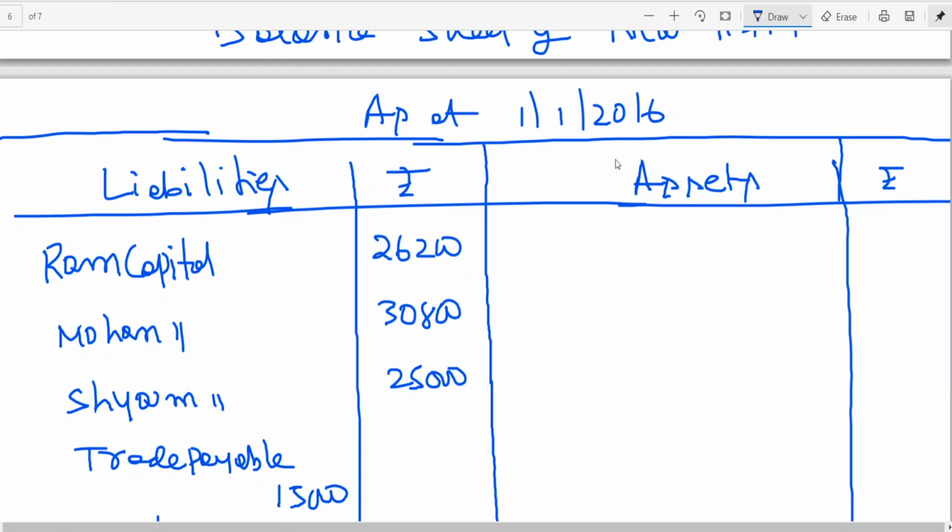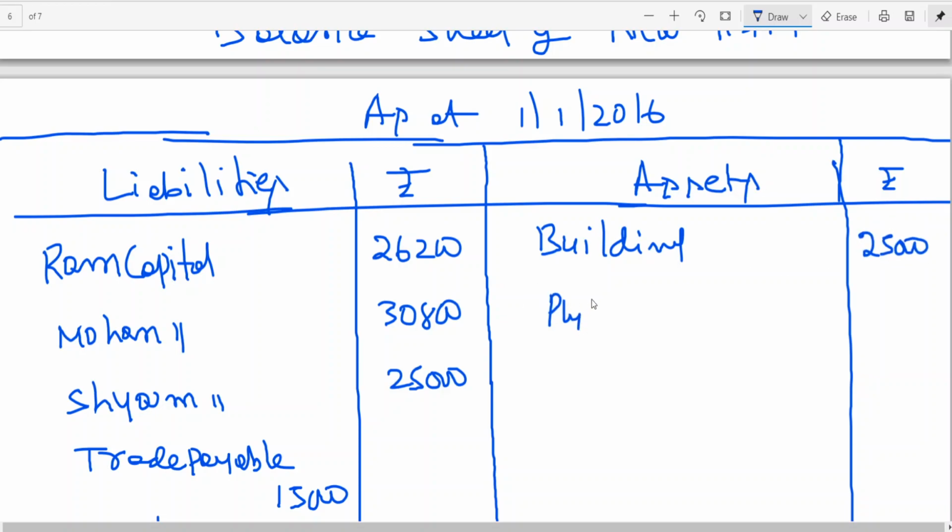Balance sheet. Building after appreciation is coming to 25,000. Plant and machinery 12,000 after depreciation. If you want, you can show the building working here.